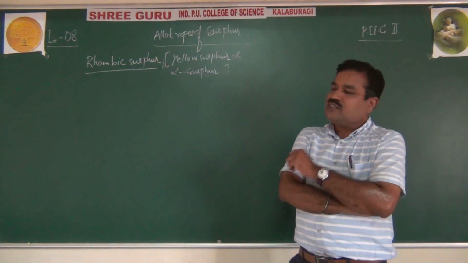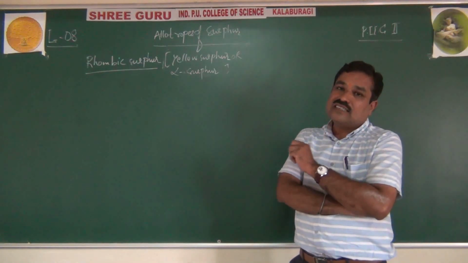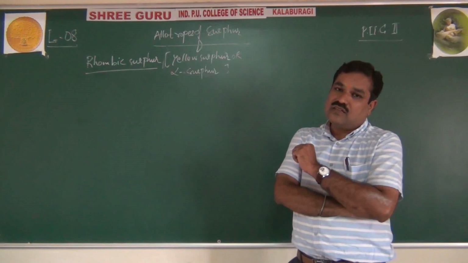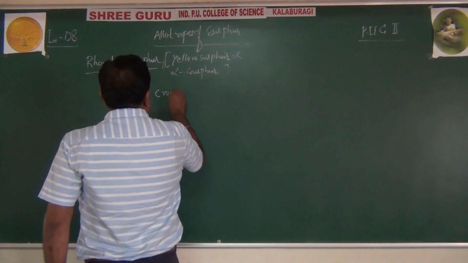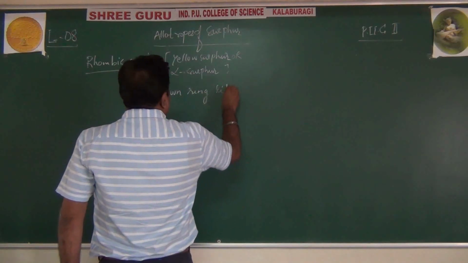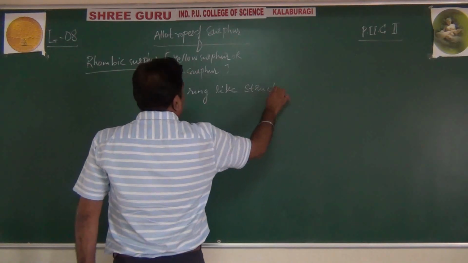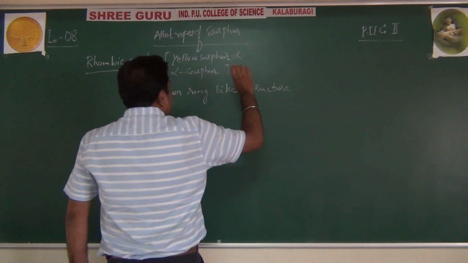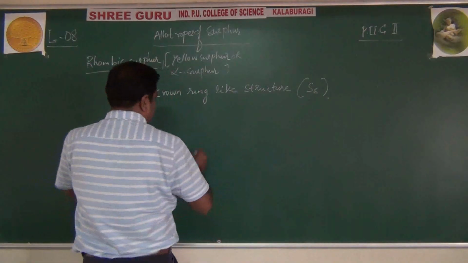What are its structural features? See, it mainly exists as an S8 ring form. That means it has a crown ring-like structure, that is, the S8 ring. What is that crown ring-like structure? Just observe here.